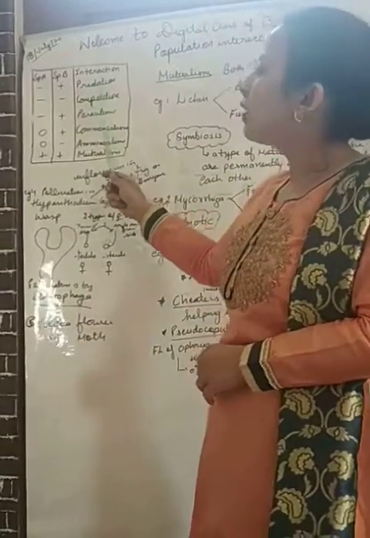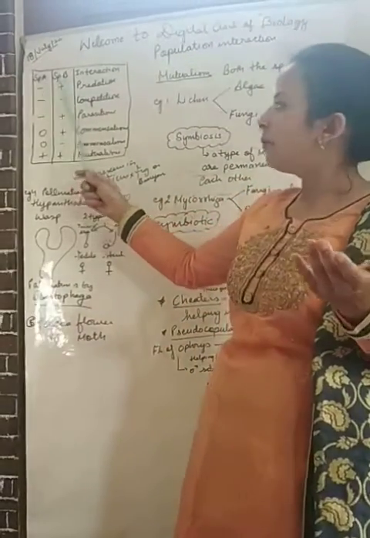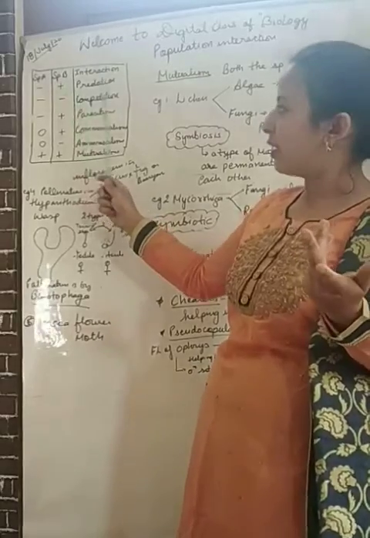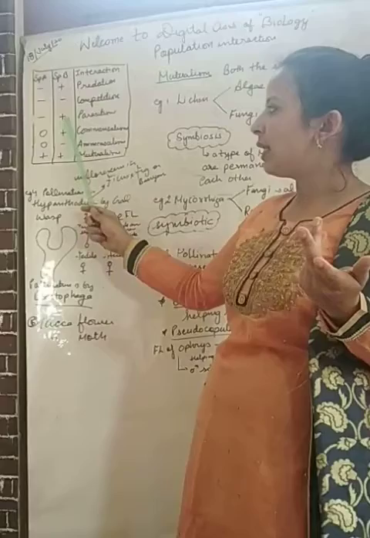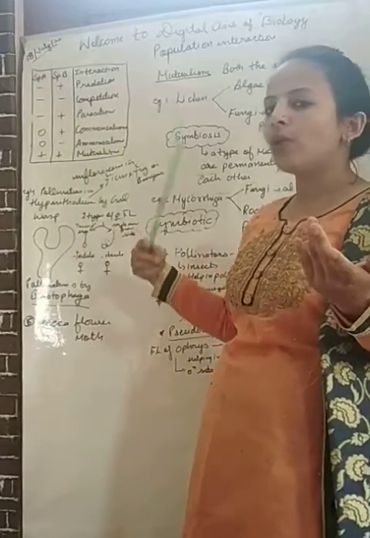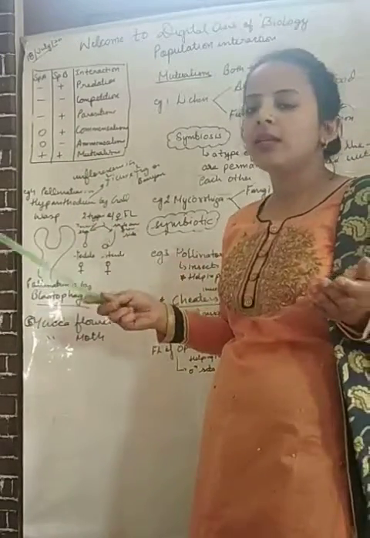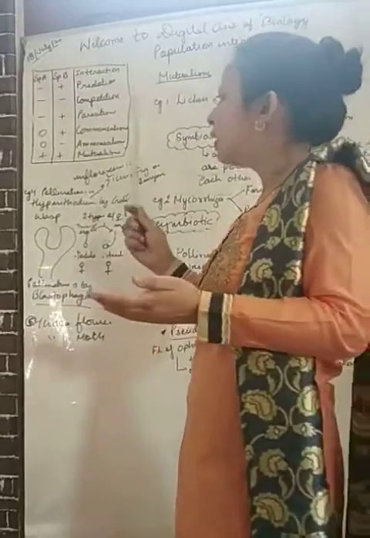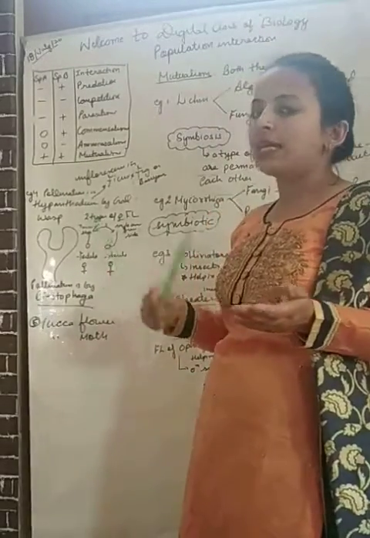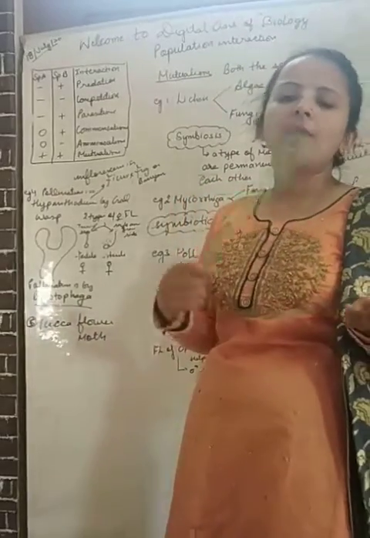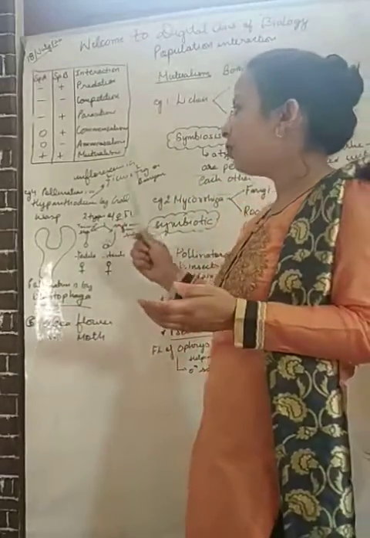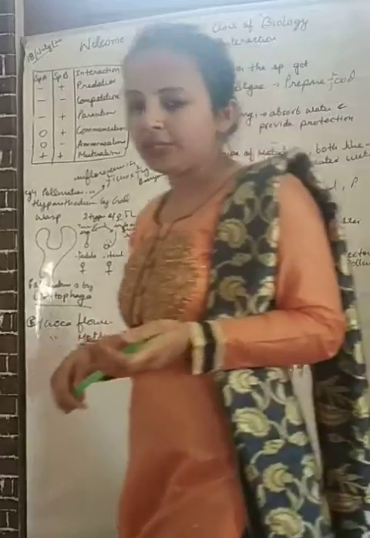In case of predation, species A is getting harm, species B is getting benefit. Competition, both are getting harm. Parasitism, one is getting harm, one is getting benefit. Commensalism, one is getting benefit, whereas the other gets neither harm nor benefit. In case of amensalism, one is getting harm, whereas the other is getting no effect, neither harm nor benefit. And in mutualism, both are getting benefit.